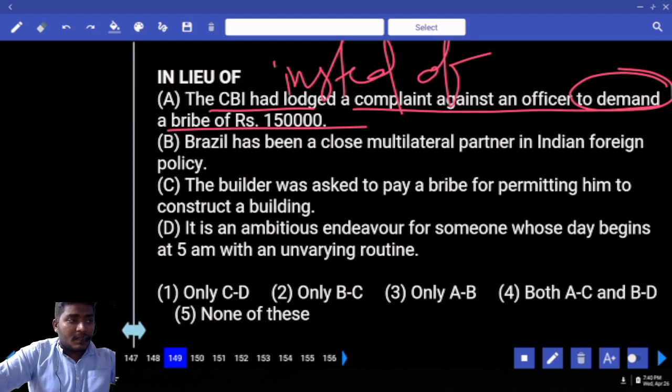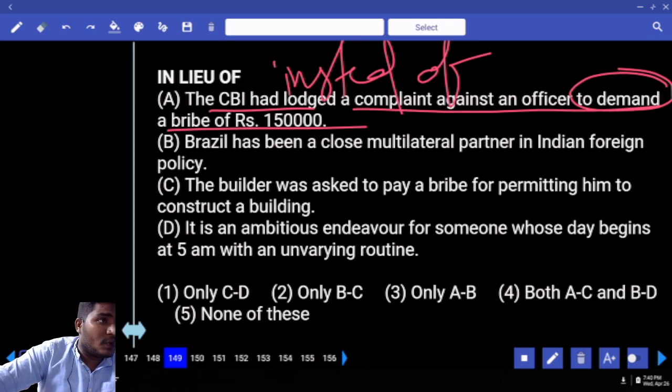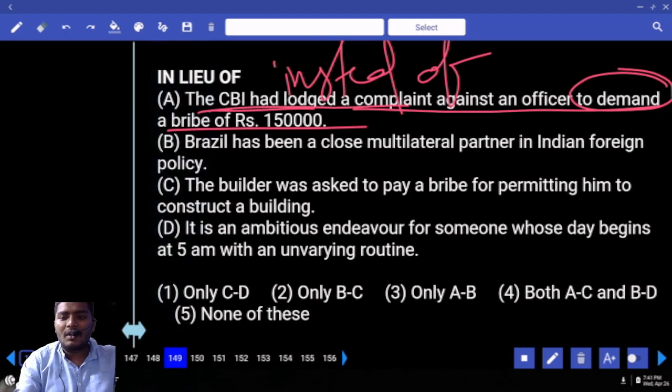Now, tell me the meaning. What does it mean by to get in this sentence? What does it show? It shows the reason. To plus V1, the infinitive, also shows the reason. Remember, it is most probably used in phrases. It is also used in starters. Remember this point. So the CBI had lodged a complaint against an officer. Why did it lodge the complaint here?